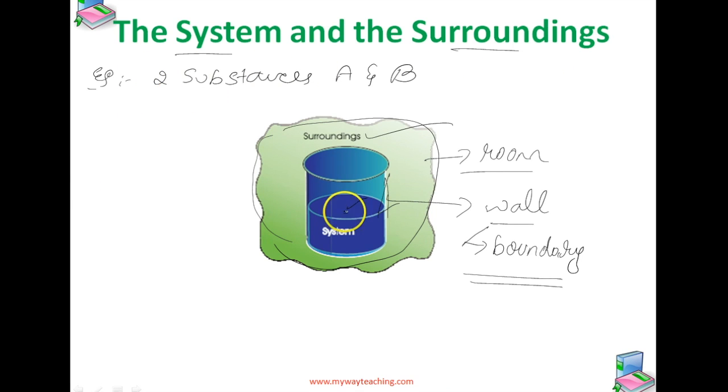Consider the two substances A and B in the system, mixed together. The room where the beaker is kept is the surroundings, and then there is a wall that separates them. This wall is called the boundary.